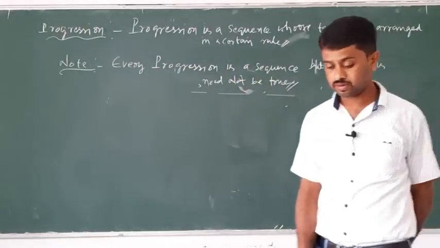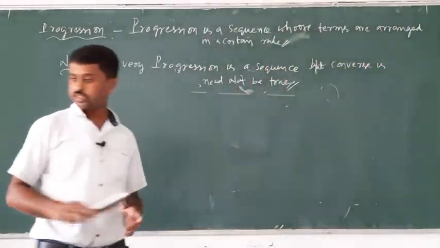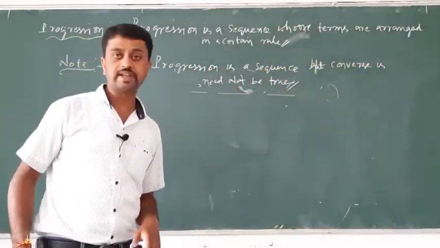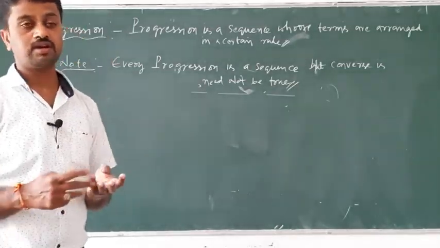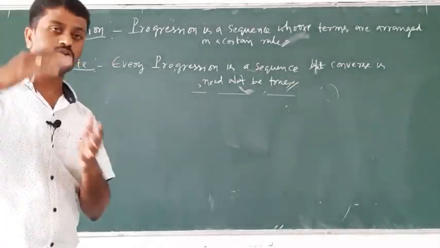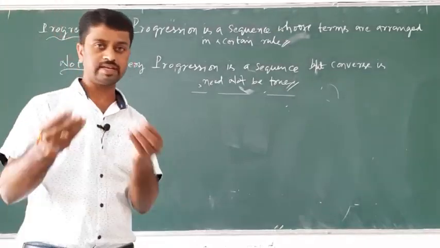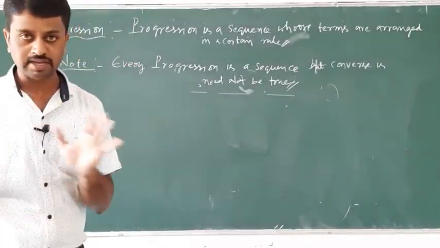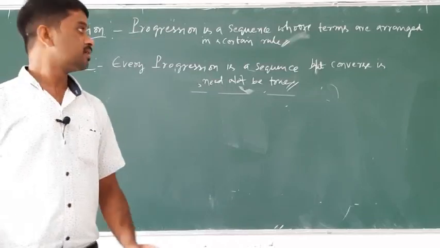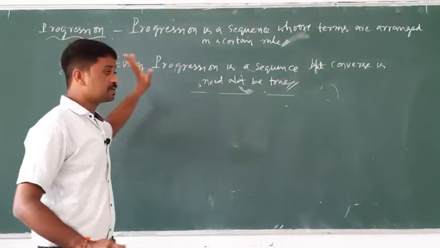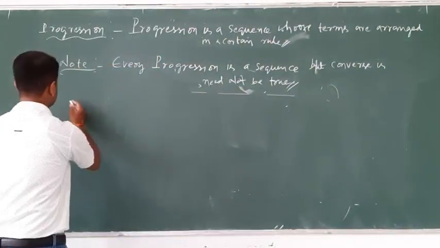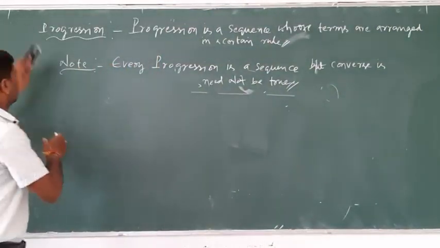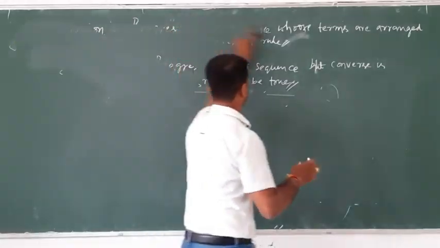In progressions, there are two types, which you have already learned in lower classes: arithmetic progression and geometric progression. Harmonic progression is also there, but it is not in your NCERT textbook syllabus. We will discuss only arithmetic progression and geometric progression. First, arithmetic progression or arithmetic sequence.